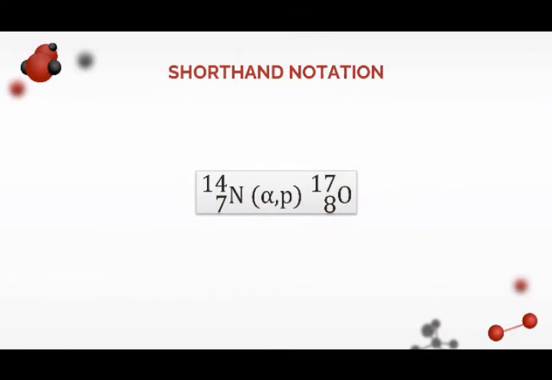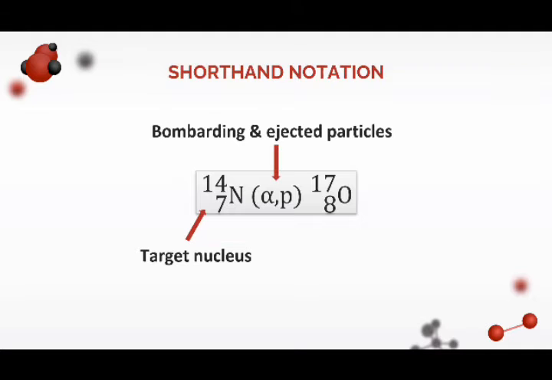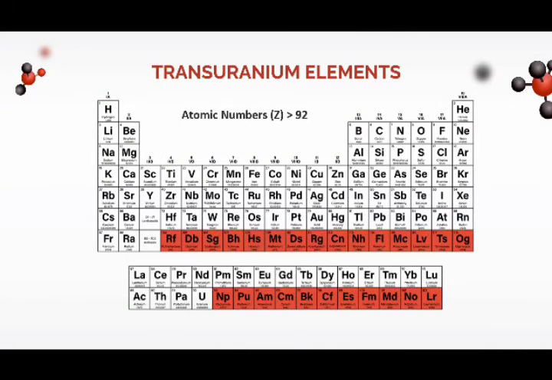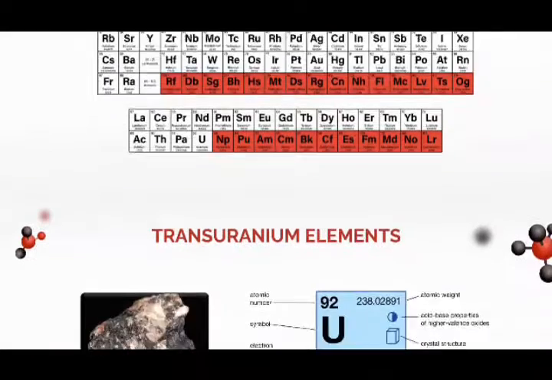Nuclear transmutations are commonly represented by listing, in order, the target nucleus, the bombarding particle, the ejected particle, and the product nucleus. If you look at this periodic table, there are chemical elements with atomic numbers greater than 92, which we call transuranium elements. None of these elements is stable, and each of them decays radioactively into other elements.